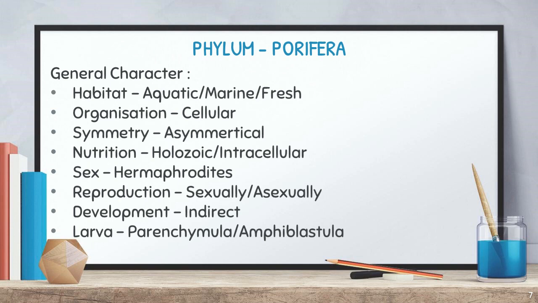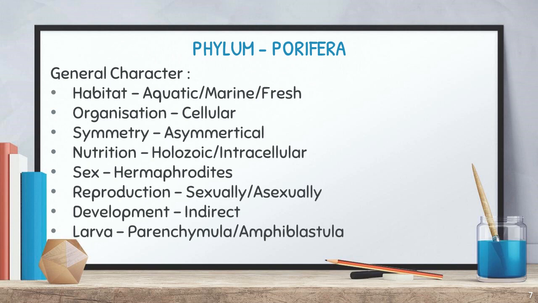Okay. And the next one is hermaphrodites. Hermaphrodite in the sense that both male gamete as well as female gamete, sperm cells as well as egg cells, are produced from the same organism. Is it clear? Hermaphrodite means the single organism is producing both gametes, egg cell as well as sperm cell. That type is called hermaphroditic, right?